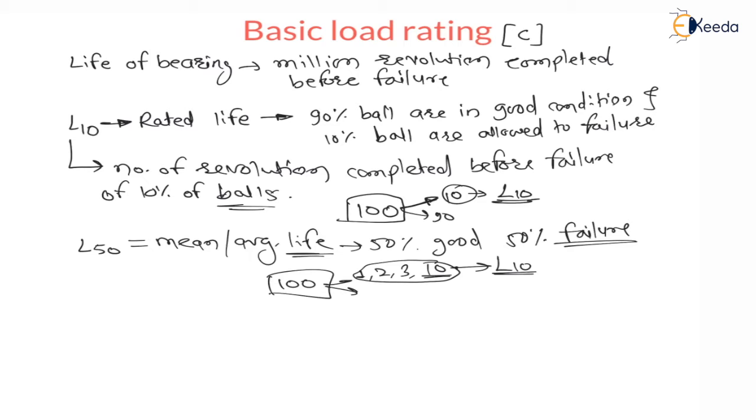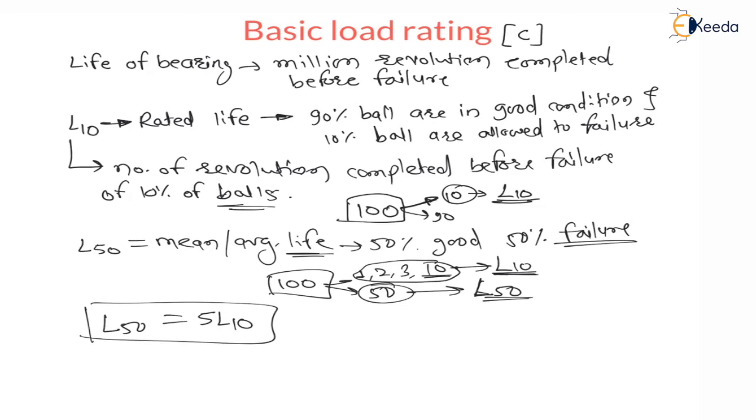After 10, the 11th, 12th, 13th fail, and we get 50 balls failing. The number of revolutions completed before failure of 50% of balls is called L50 life. First 10% will fail, then 50% will fail. Therefore average life or mean life is 5 times L10. This is a standard relation that you must remember: average life L50 is equal to 5 times rated life.